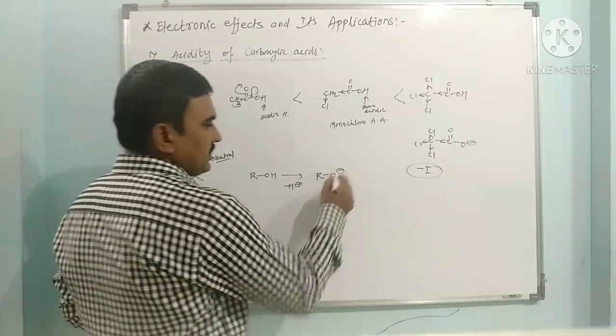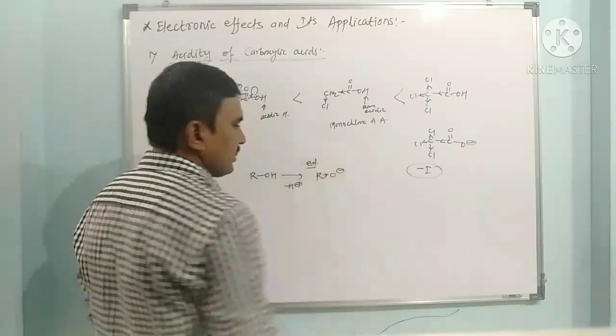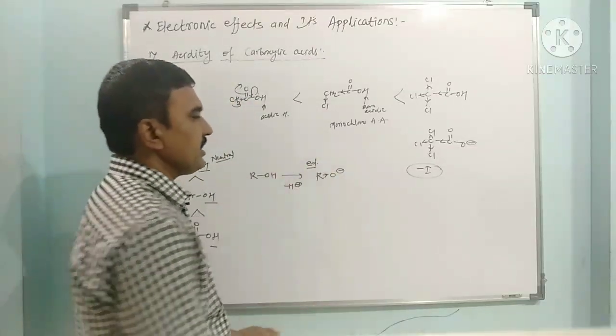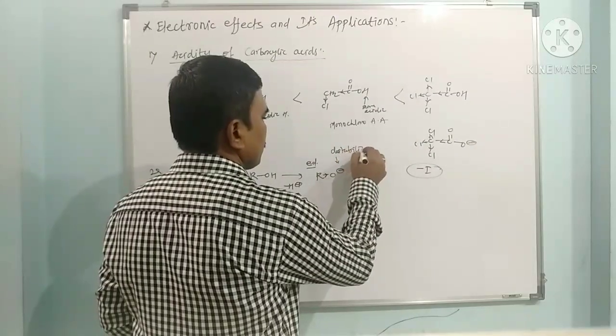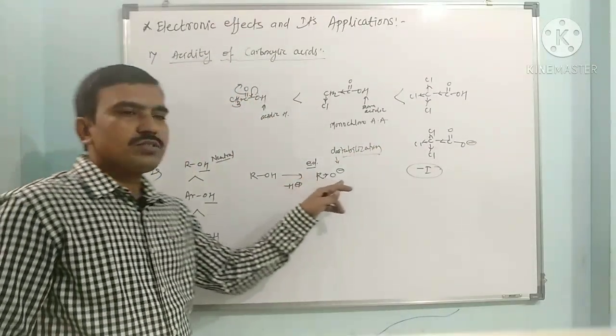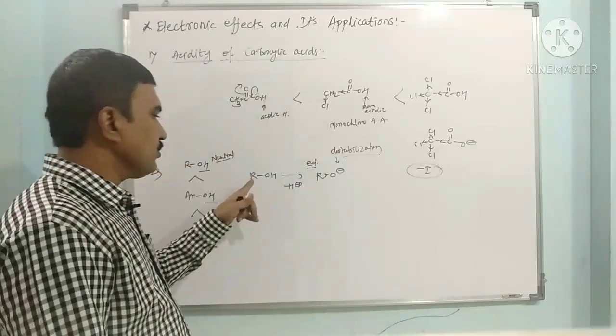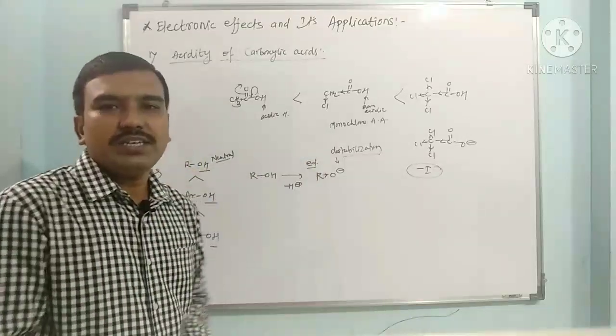Why? Because this is negatively charged and the alkyl groups are electron donating. So these are electron donating groups. So it destabilizes this oxide. So alkoxides are destabilized by alkyl groups. When it loses a proton, it gives an unstable intermediate.